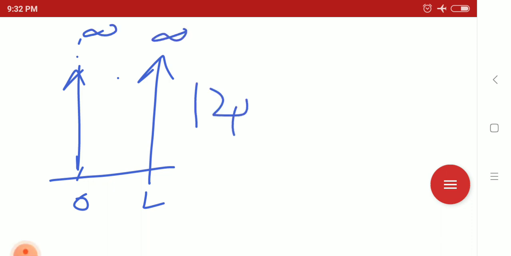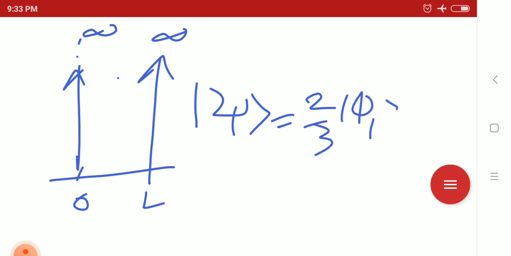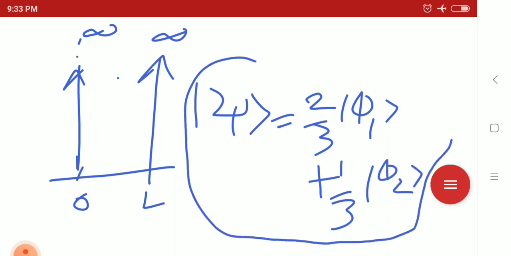The state of the particle inside the box is, let us consider, 2 by 3 ket phi 1 plus 1 by 3 ket phi 2. So this is the state of the 1D box. In this superposition state, the particle is trapped.